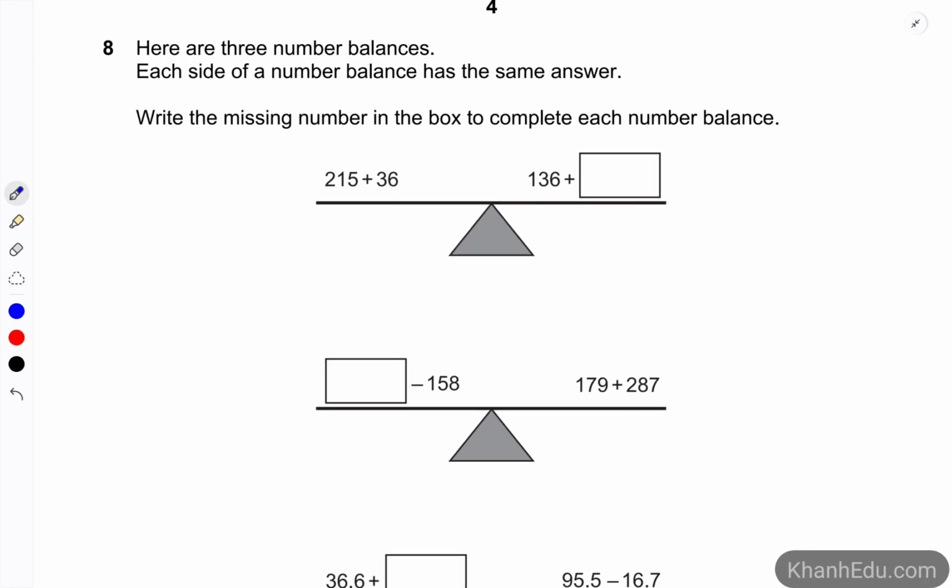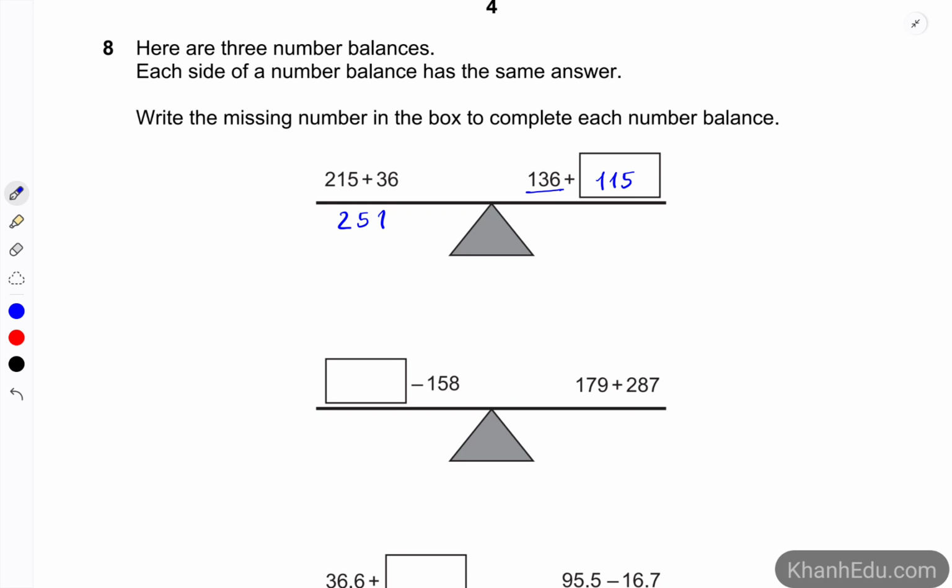The next question, here are three number balances. Each side of the number balance has the same answer. Write the missing number in the box to complete each number balance. So because they are in balance, the left is equal to the right. We have 215 plus 36 is 251. So here 136 has to be added to something to equal 251. So that is 115.